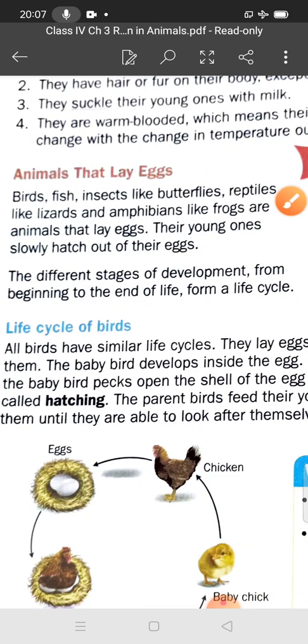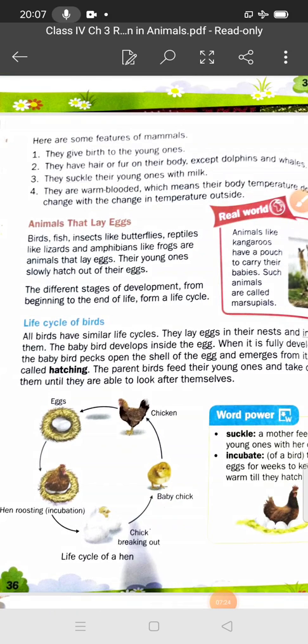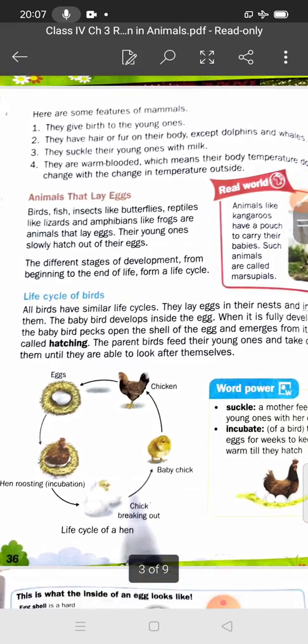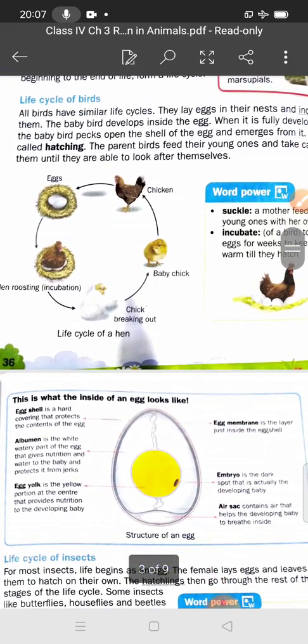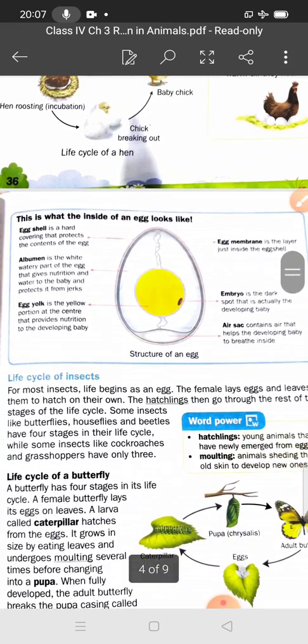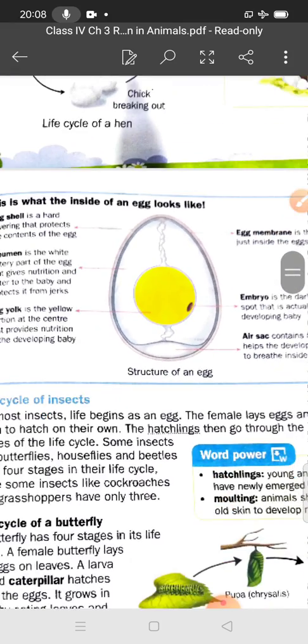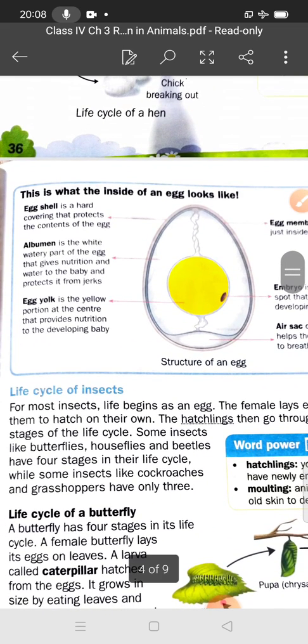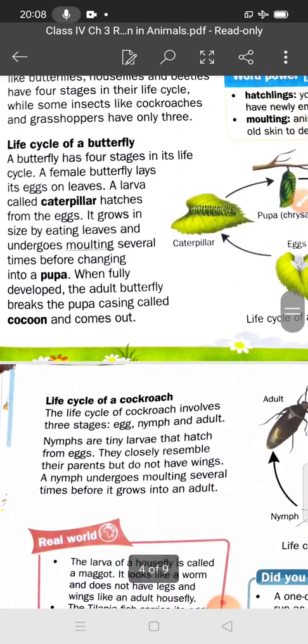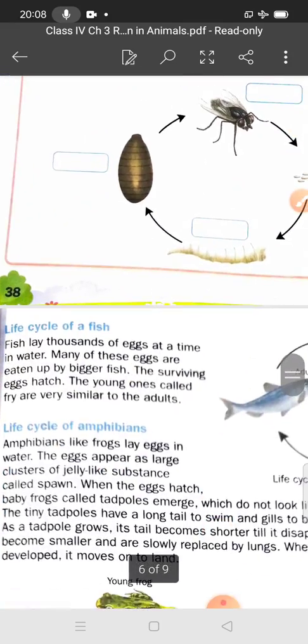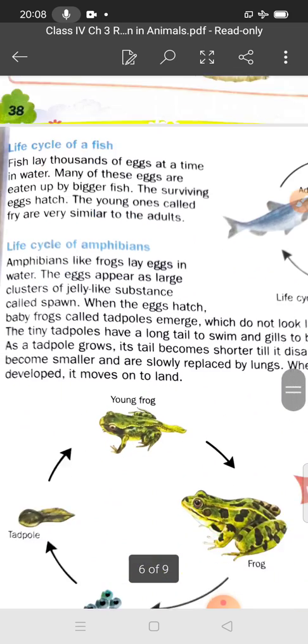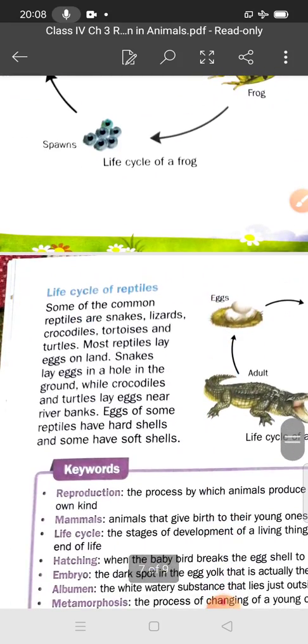So students, now we will discuss the different life cycles. First we will discuss the life cycle of the bird, and then we will discuss the structure of the egg. You can see this is the structure of the egg, and then we will discuss one by one the different life cycles of the insect, butterfly, cockroach also. And we will discuss also the life cycle of fish, amphibians, and reptiles.